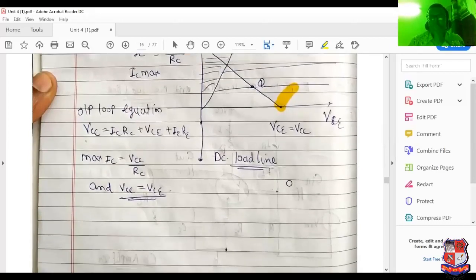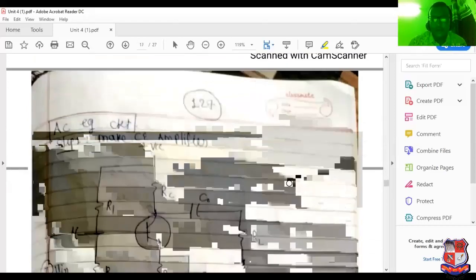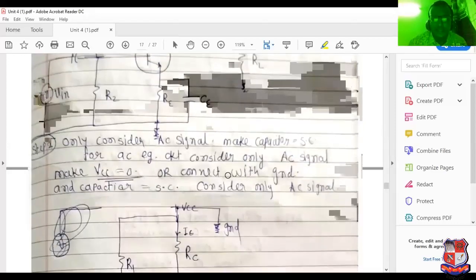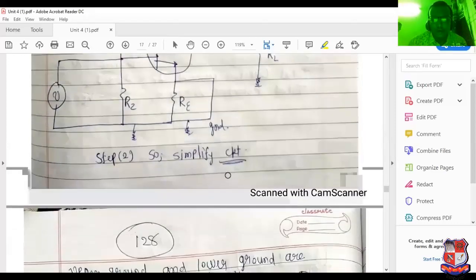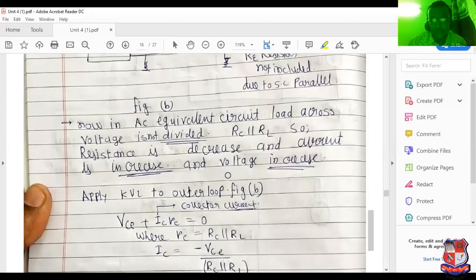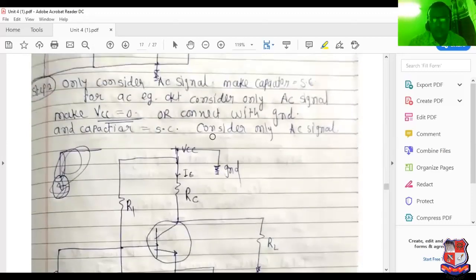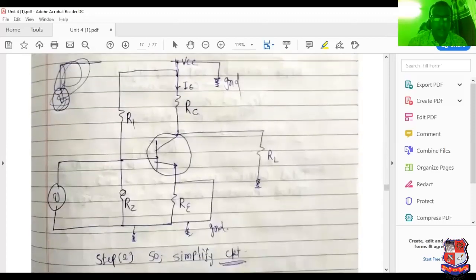Now see, this is the complete topic regarding the DC load line. Now see what is the difference between DC and AC. Main difference, see here. If you want to determine the AC analysis, at that time only consider the AC signal. On the whiteboard I mentioned AC plus DC. What is the meaning of DC component? Any particular AC source cannot be considered a pure AC source. I will explain this with the help of a graph.